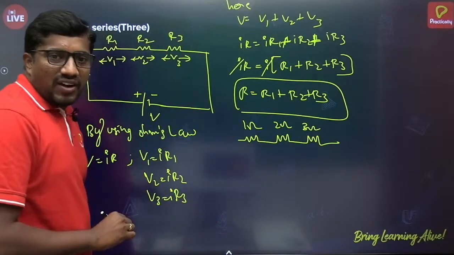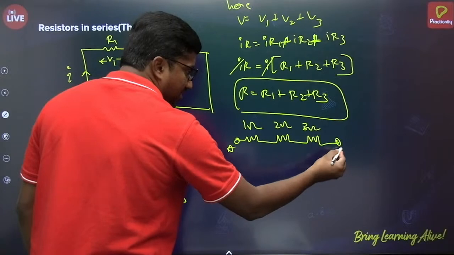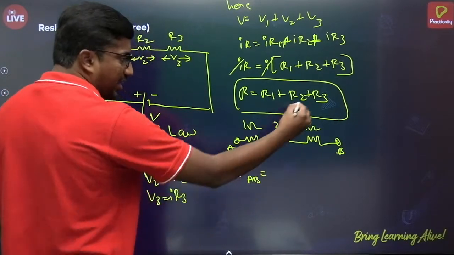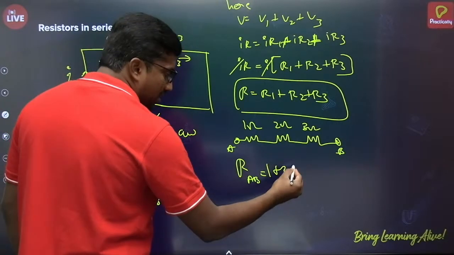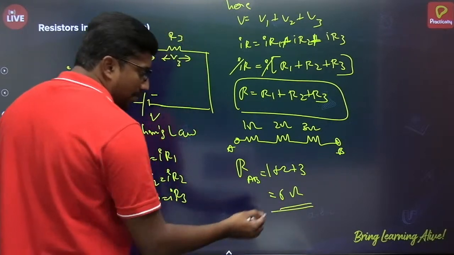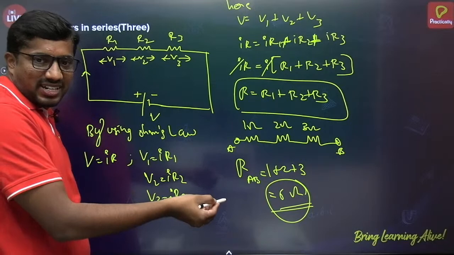What is the greatest value here? 3 ohm. Okay, fine. Now if they are connected in series, then RAB is equal to, according to the series concept, 1 plus 2 plus 3, that means 3 plus 3, 6 ohm. So the value of this combination is offering high resistance.